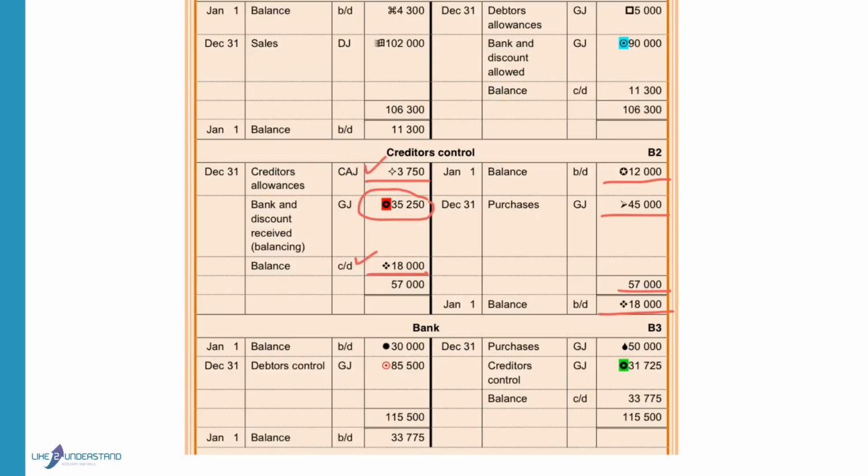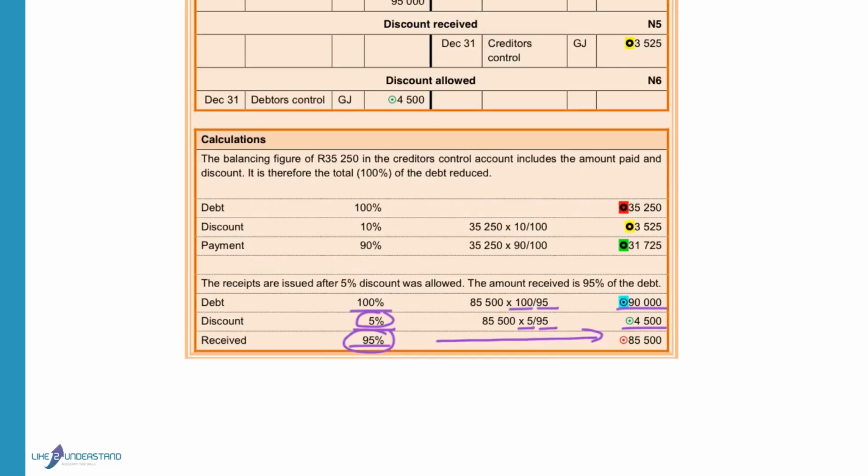We will have to make a split for this 35,250 to determine how much money was paid and what was the discount received. The total debt is 100%, the discount is 10%, the payment is 90%. We calculated the balancing figure as 35,250, so that is the total amount with which the debt was reduced.